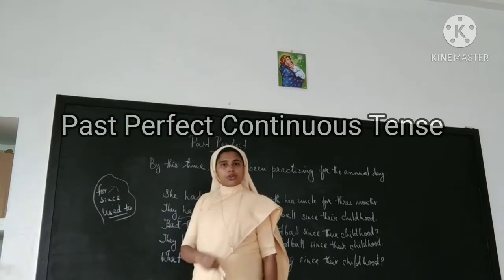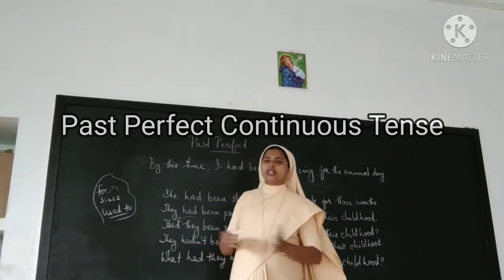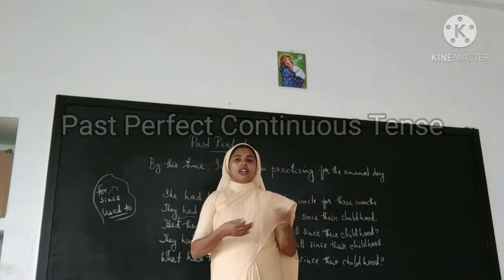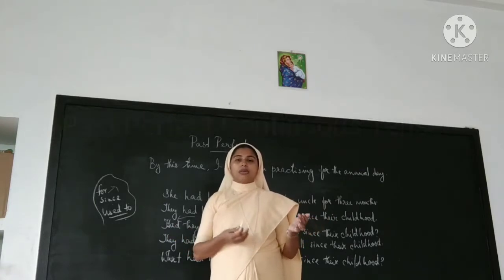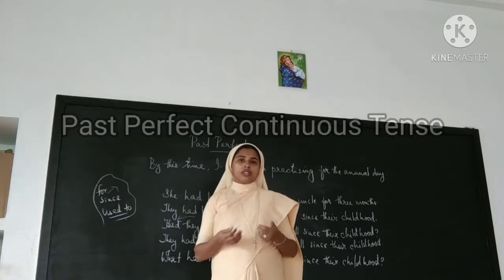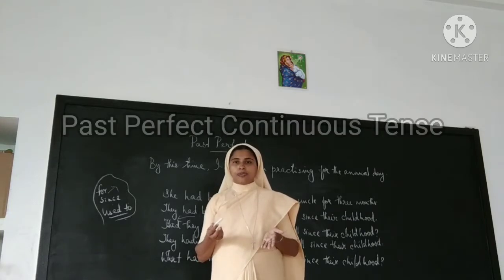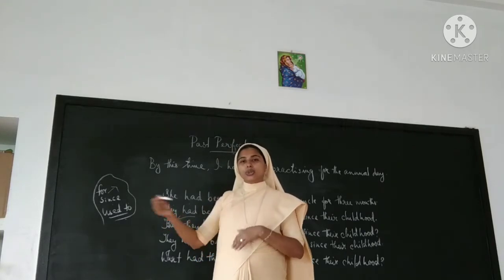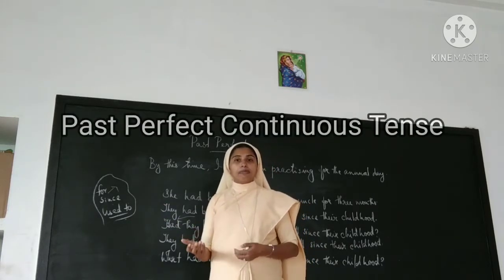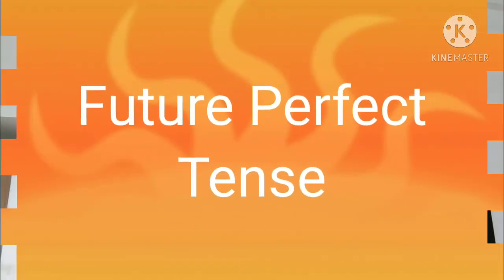Used to, you know, will be used in simple past only, but the meaning is almost similar to past perfect continuous because it must have continued as a regular practice. For example, he used to take milk in the morning. That must have been a practice that he had in his childhood. So in order to mention that, we use used to. Used to tells about a habitual action that must have happened in the past. I think that is clear.